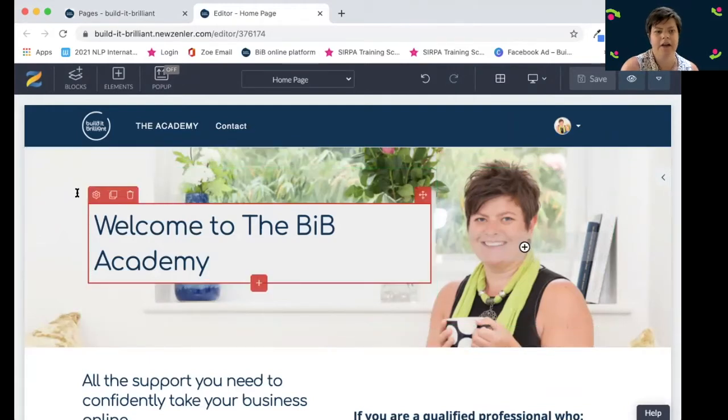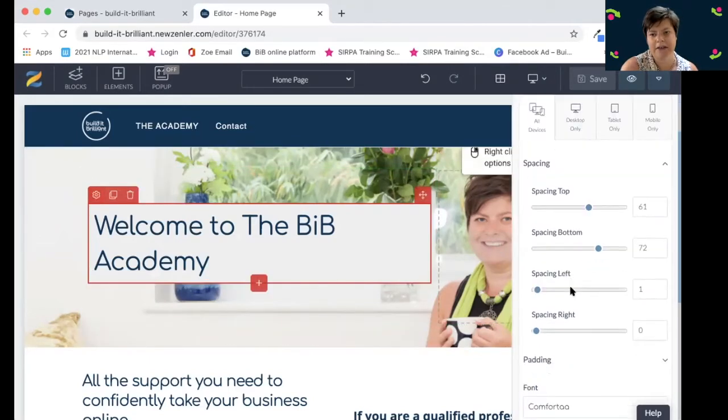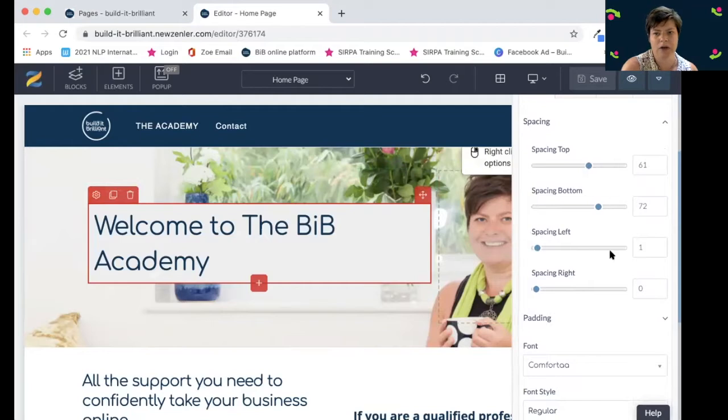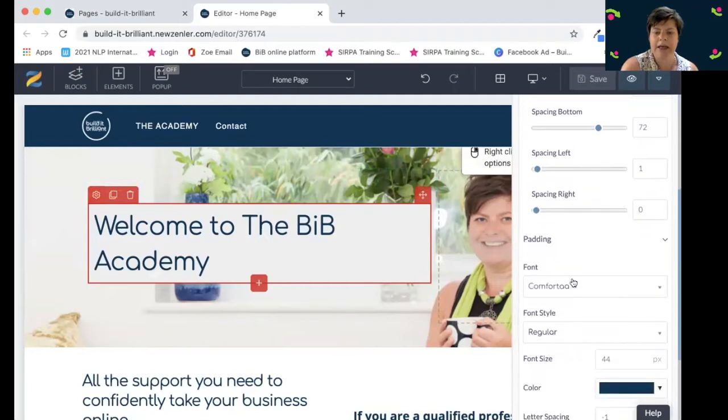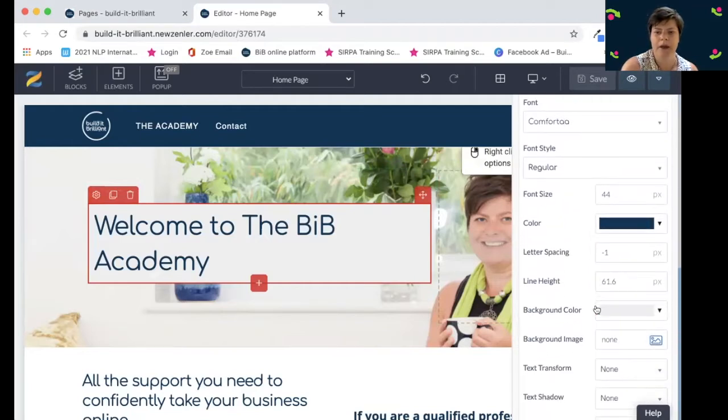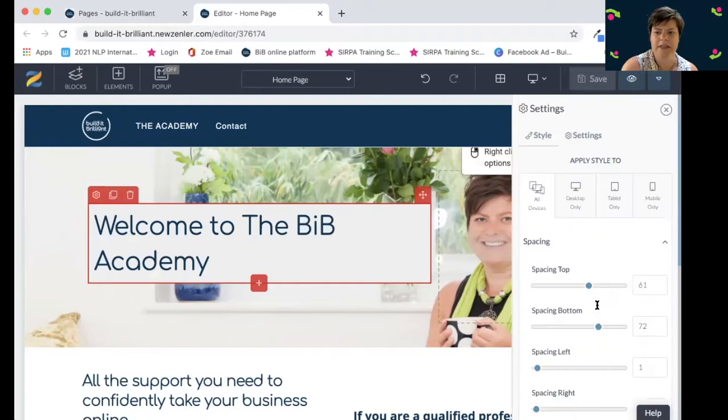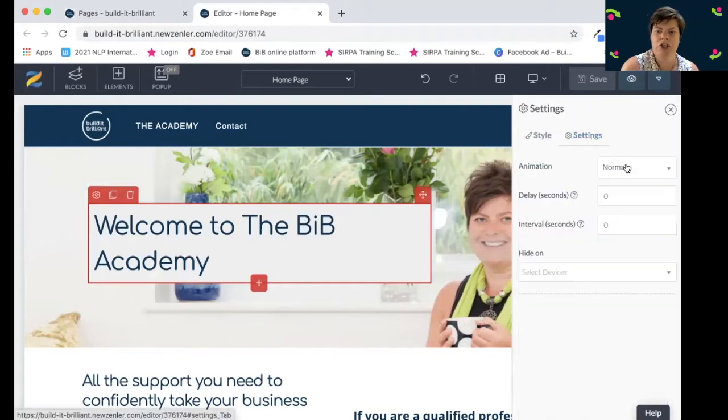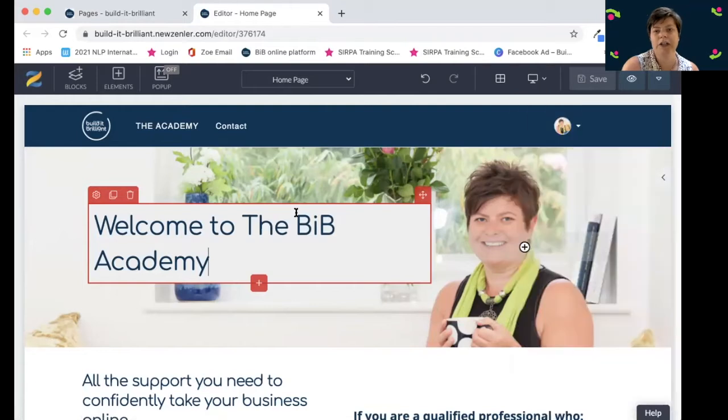And then here, if I click in here, this will be the text. So then I can change the spacing, so I can move it. I can do some padding. I can change the font, the color, all those kinds of things. I can make it animated so it comes in and comes out and things like that. If I just want to literally change the text, I can just click on it and then I can type anything that I want at the end like that. So you just click on it to change the text.